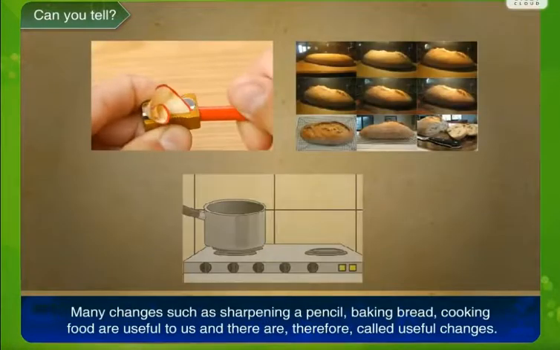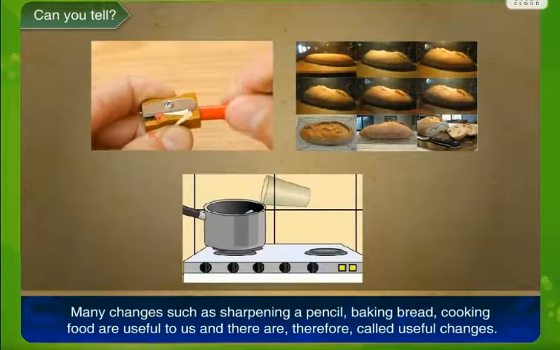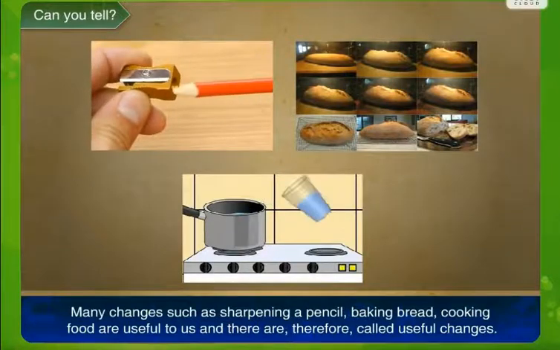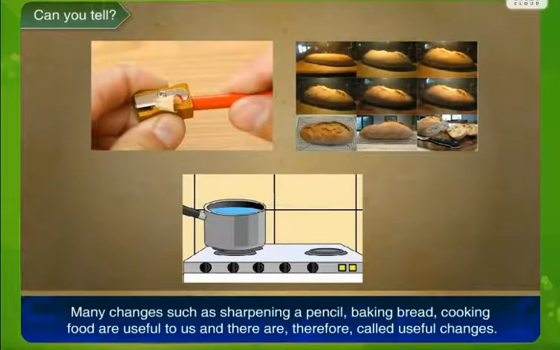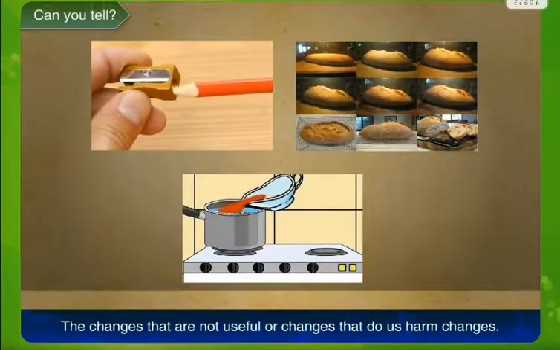Now many changes such as sharpening a pencil, baking bread, cooking food are useful to us, and they are therefore called useful changes. Like for example, when we cook food, the changed material that we are going to eat is useful to us. A pencil is just a piece of wood, but sharpening the pencil and then using it is a useful change. So all these were examples of useful change.